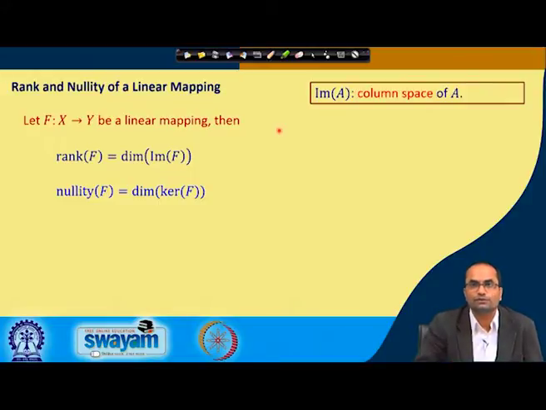Here we have the more general terminology, the image of the mapping F.